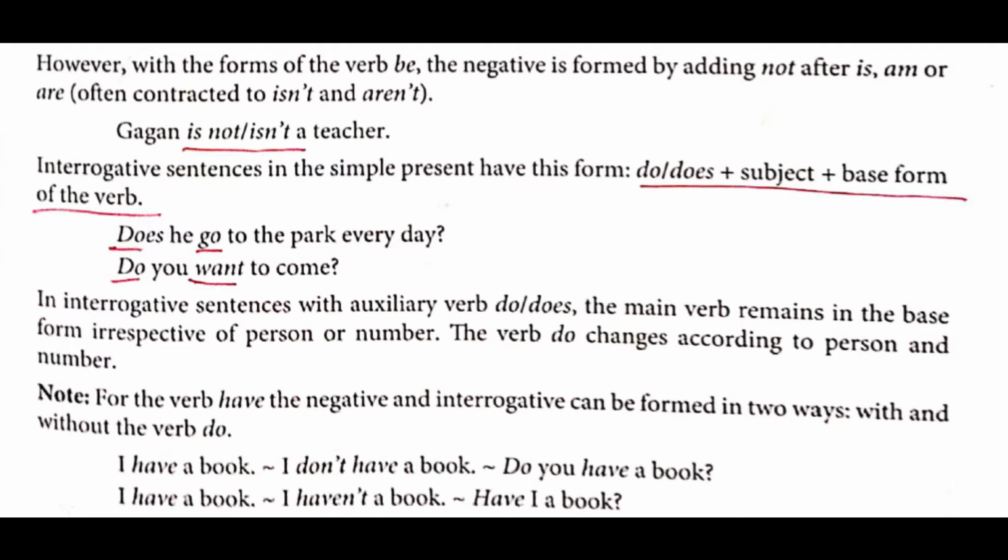Next one, I have a book. So here you can use with have also. I haven't a book. And what would be the interrogative? By using have, have I a book? Means am I having a book? The meaning is that. But here we have to use present tense, not continuous tense. Okay. So you'll use have.